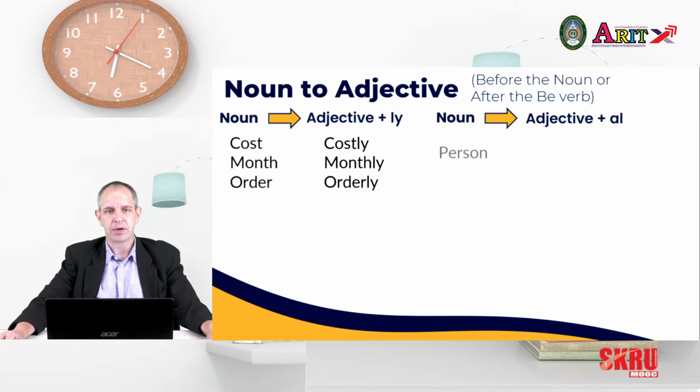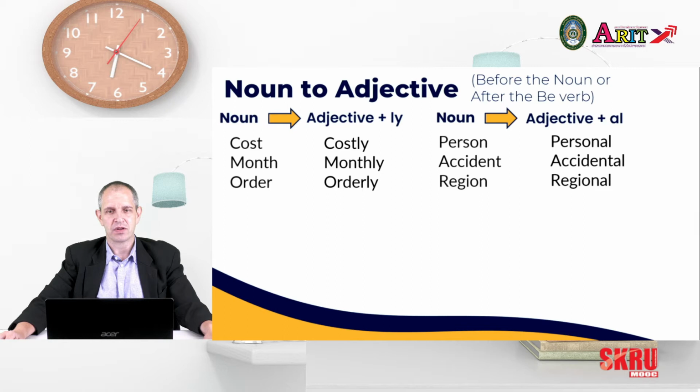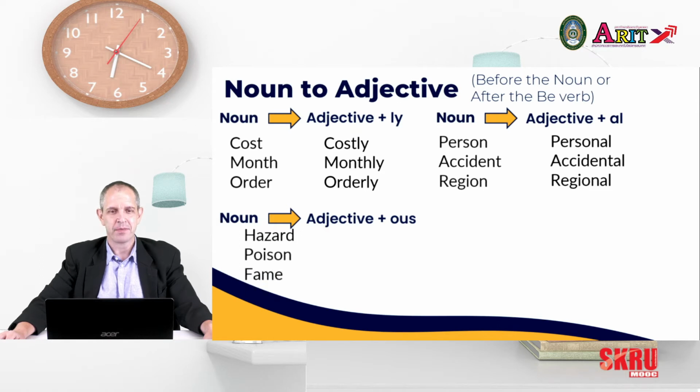Nouns like person, accident, and region all become adjectives with al: personal, accidental, and regional. Next, ous. Nouns like hazard, poison, and fame become adjectives: hazardous, poisonous, and famous.